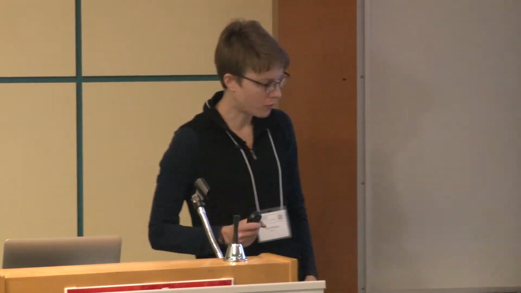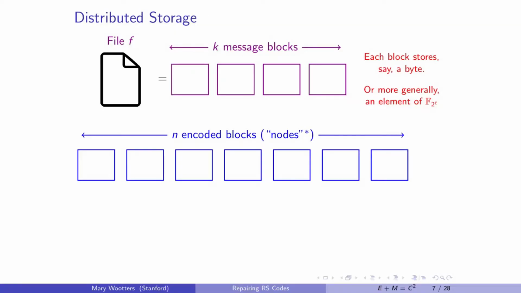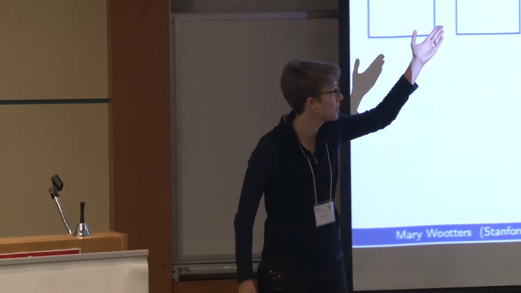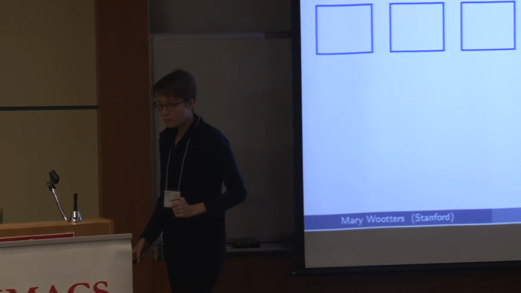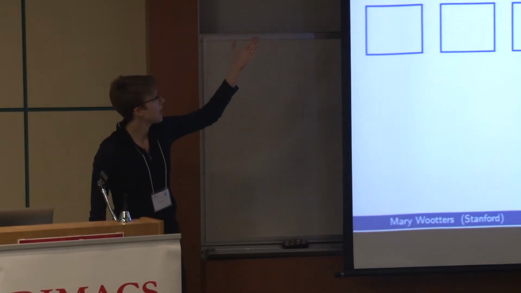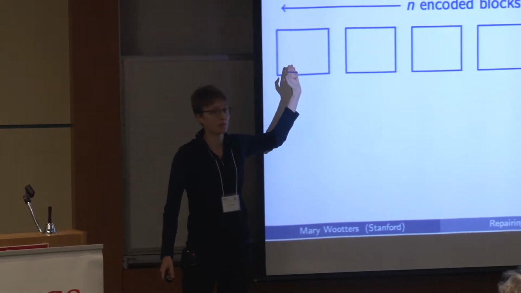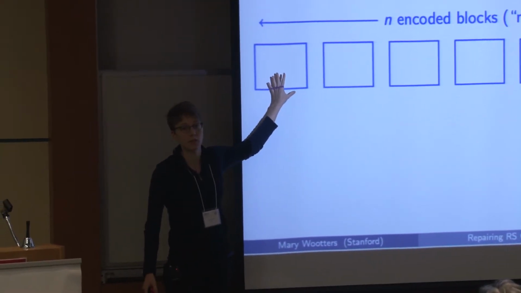Okay, so slightly more formally, so this is still a cartoon, but we're going to treat this file f as k message blocks. So each block stores, let's say, a byte, or for us, an element of F_2 to the t. And these k message blocks are encoded as n encoded blocks, which also just store a field element over the same field.